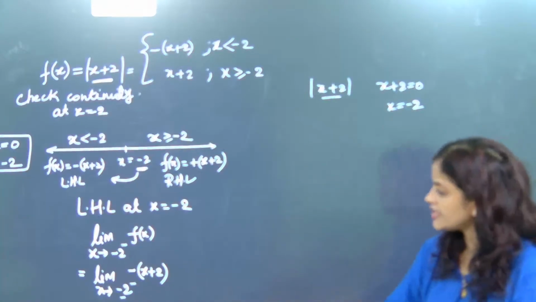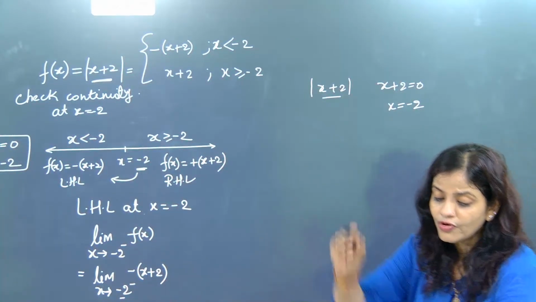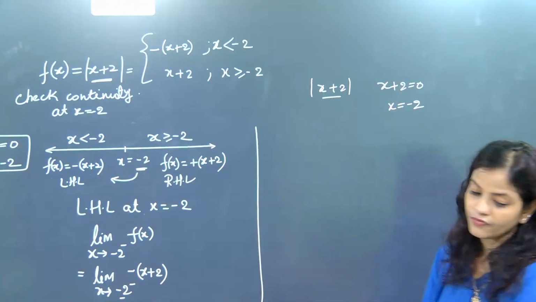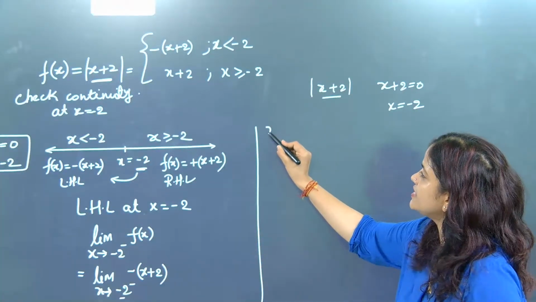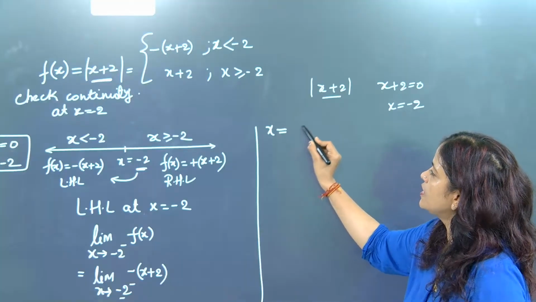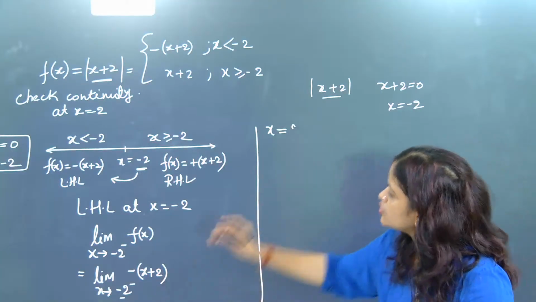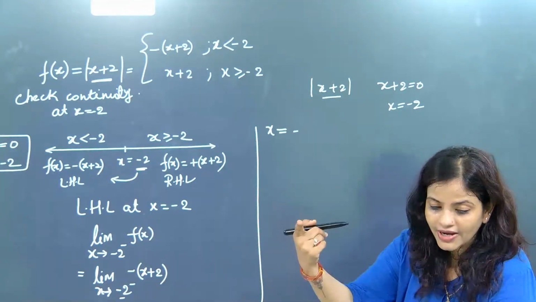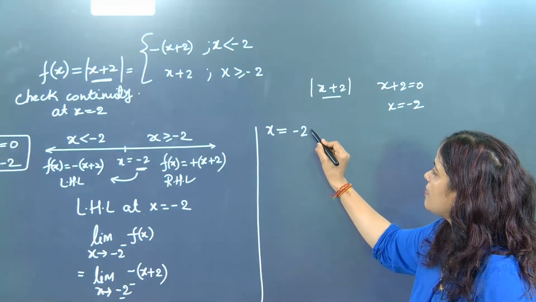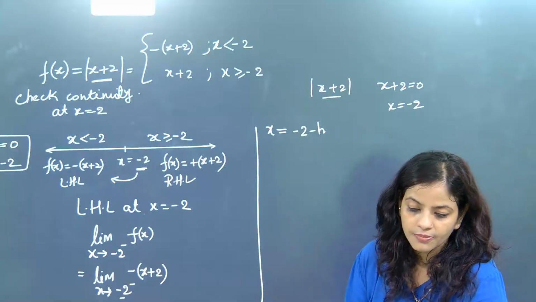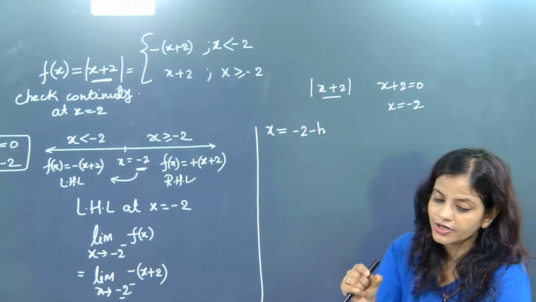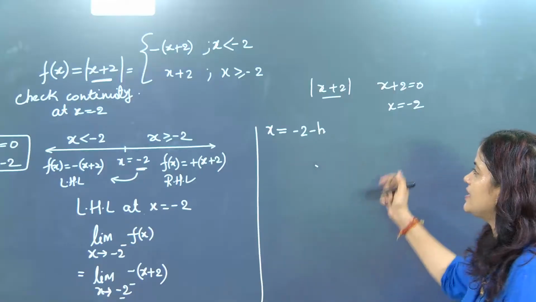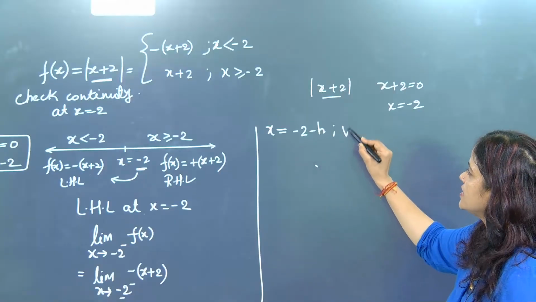So for the left side, we have to remove the power which has minus. For that, what will we do, beta? We will do one simple thing. Again, we will write the same technique. Let x is equal to, here -2 is there, na? So just write, there it was 0, so you wrote 0 minus h. Now here what will you write? -2 minus h, because now -2 is where we are checking continuity. At -2 you are checking continuity. So -2 minus h.